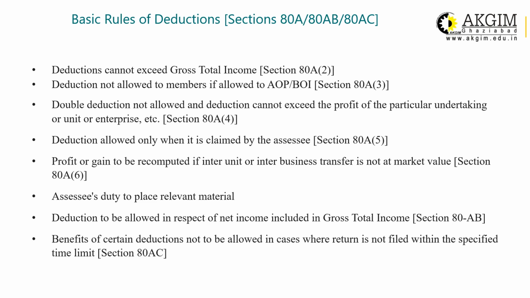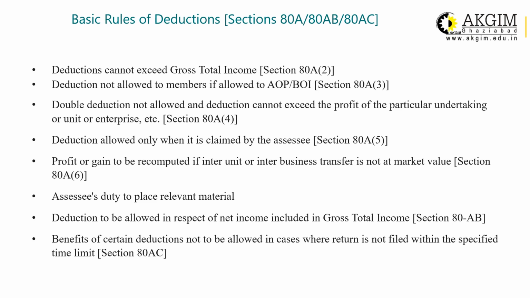That is a similar type of instruction to the one given under section 80AB. That means for a particular type of income, if that income is deductible under this chapter 6A, then the deduction cannot be more than the income earned. It will be within the income earned. Deduction is allowed only when it is claimed by the assessee. That means it is not an automatic deduction. It is not given by the income tax officer. You have to claim these deductions in your ITR.